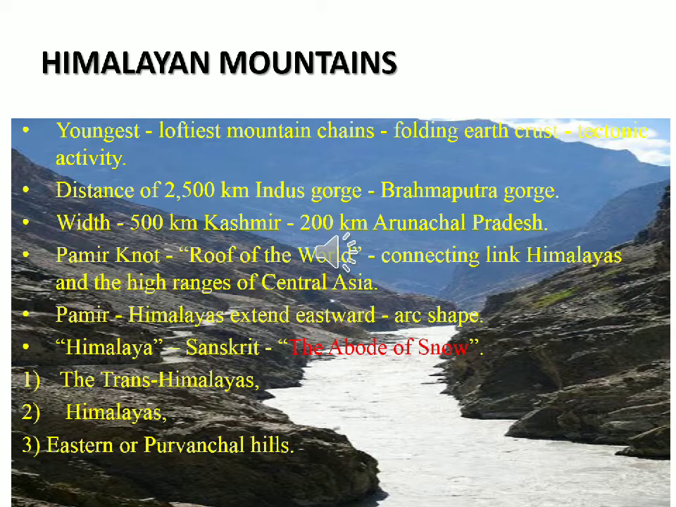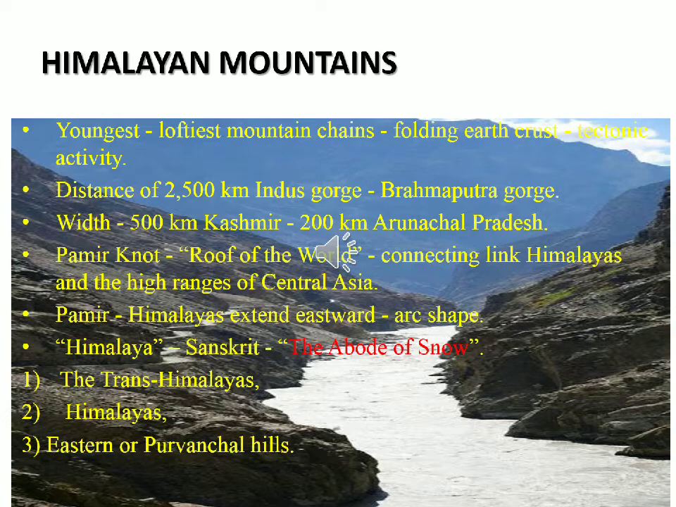Then it stretches for a distance of 2500 km from the Indus Gorge in the west to the Brahmaputra Gorge in the east. You can find the Indus River in the Kashmir region and the Brahmaputra in the eastern part, that is in Arunachal Pradesh. Gorge means a river valley or a water body that runs between two rock surfaces or two mountains, as shown in the picture.